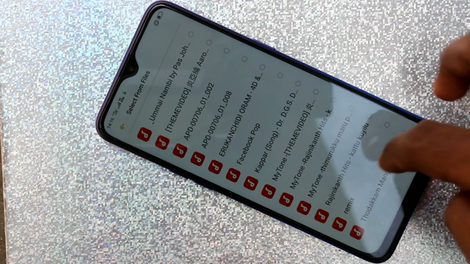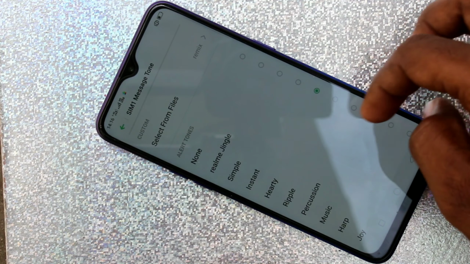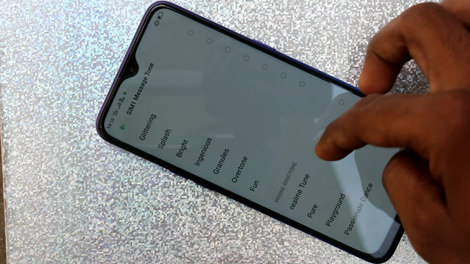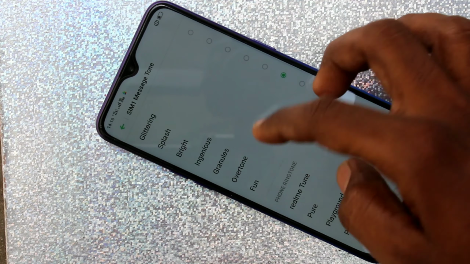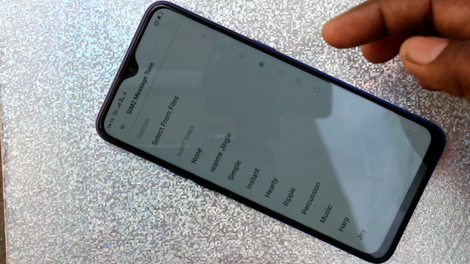Similarly, you can set SIM1 message tone. You can choose from files or you can choose system ringtone. Similarly, set SIM2 message tone.